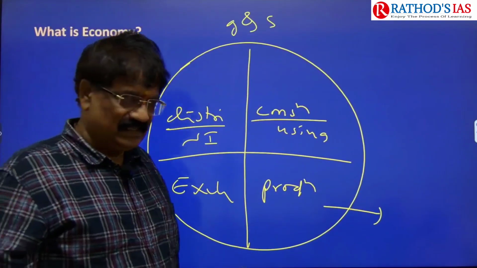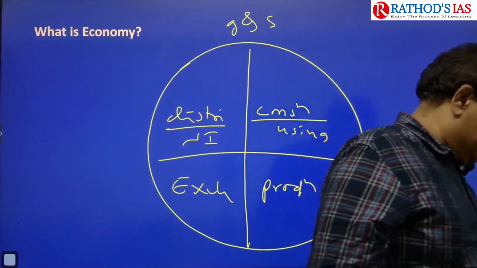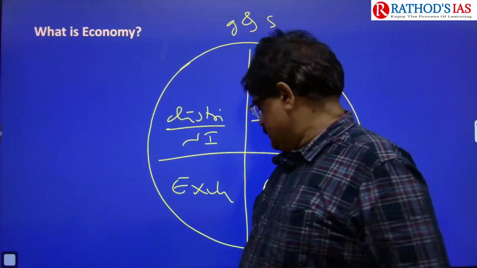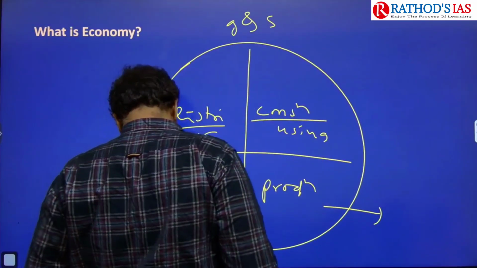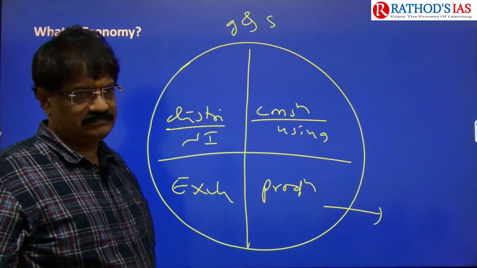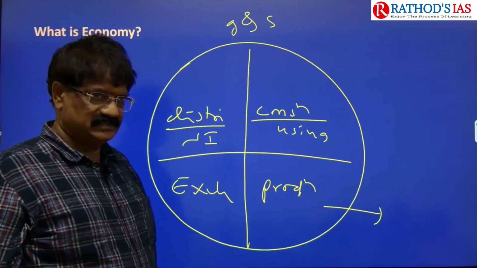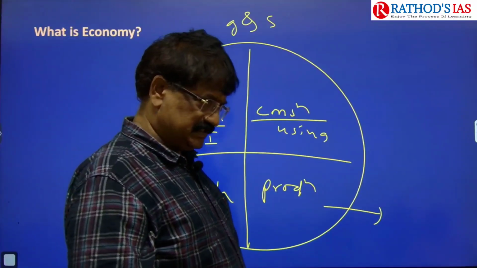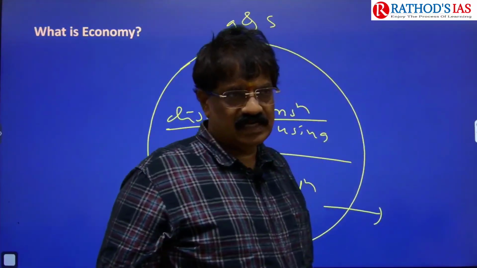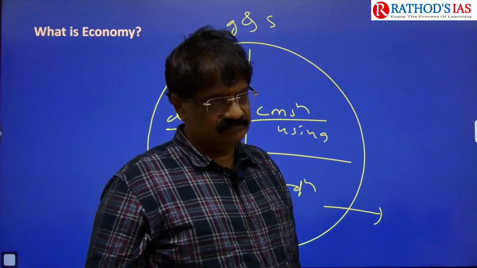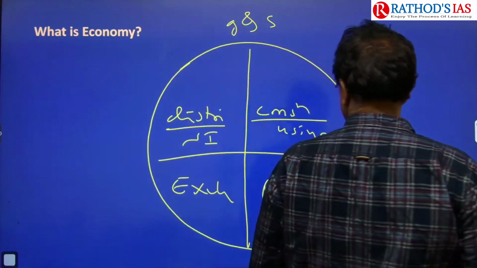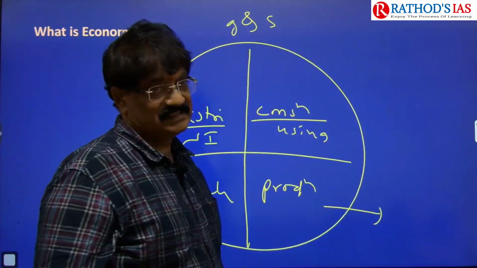One line: the remuneration of factors of production, renamed as distribution or national income. I think it's clear.